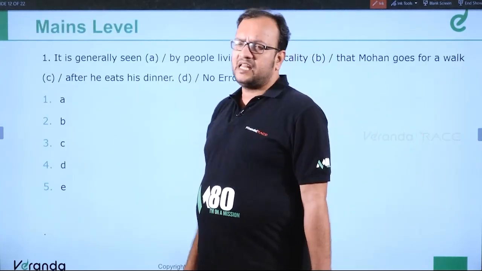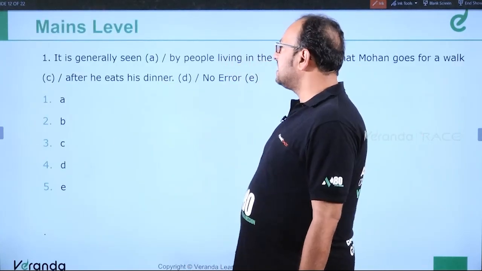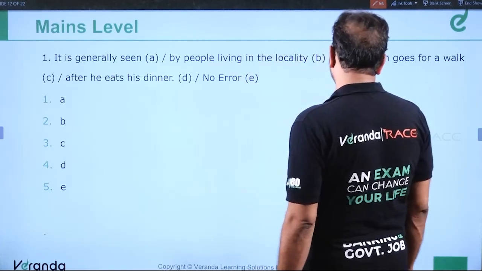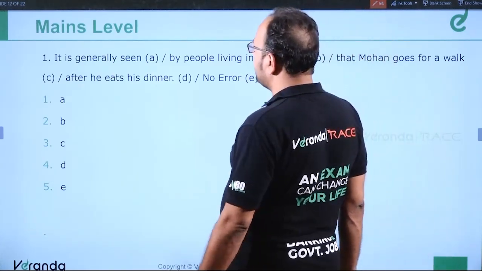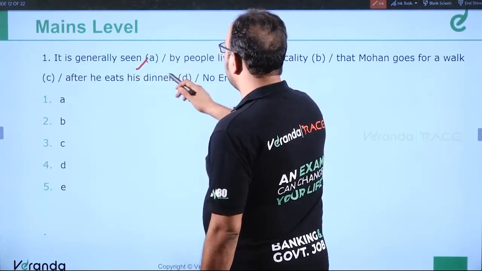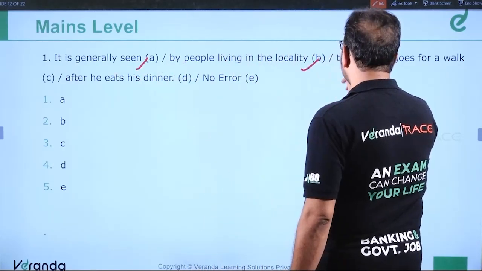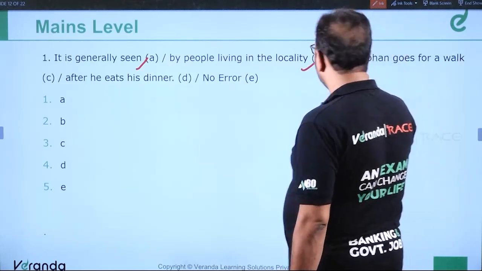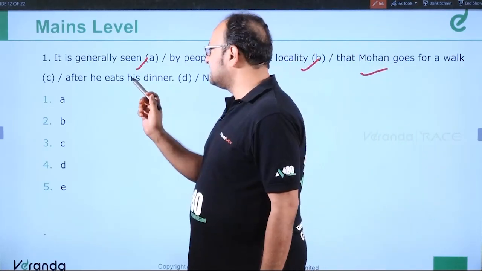The mains level, common errors, error spotting. Okay. It is generally seen by people living in the locality that Mohan goes for a walk after he eats his dinner. Okay. Is generally seen, present tense, no error in this part. By people living in the locality, no error. That Mohan goes for a walk, no error. After he eats his dinner.